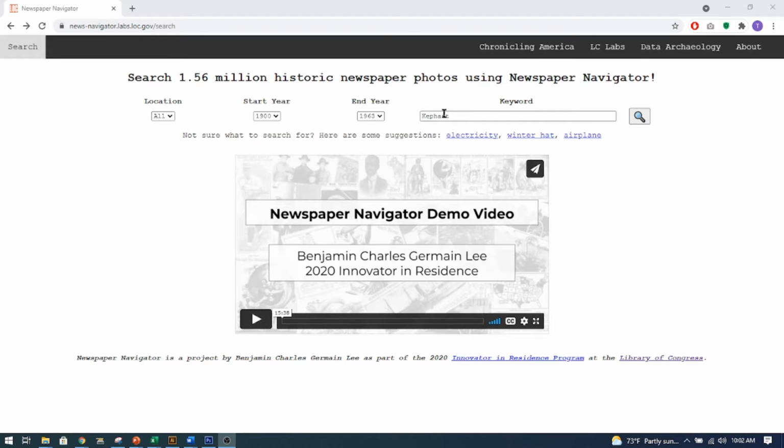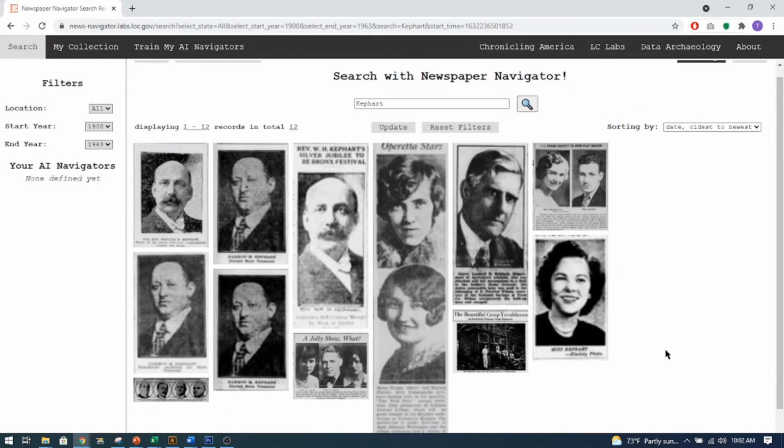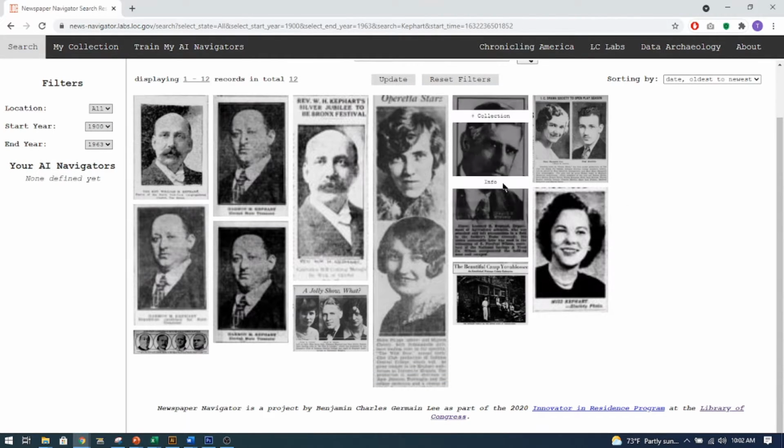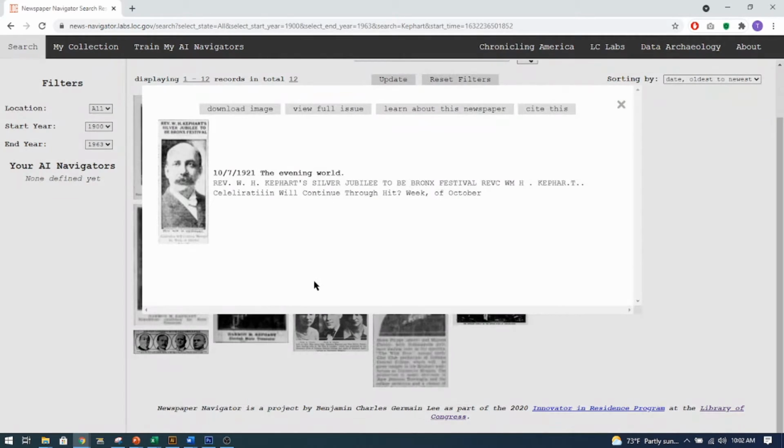I did Kephart, that's one of my family names. I do a search, and these are the names that come up, the articles that come up. I clicked on this one and it says info, so I click here and it tells me basically what it's about. I can download the image.